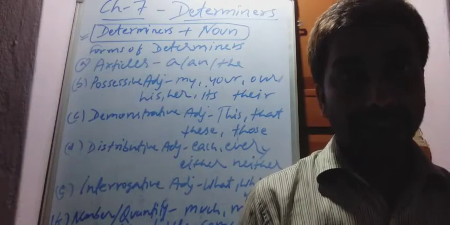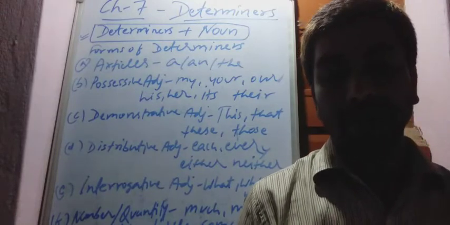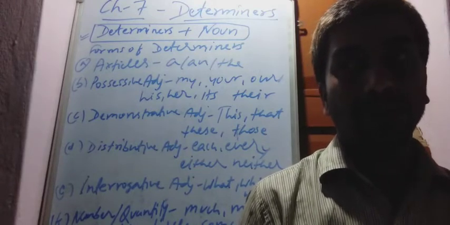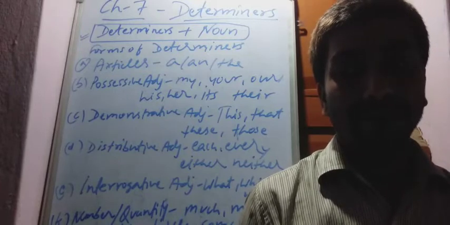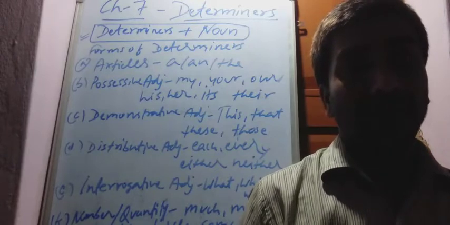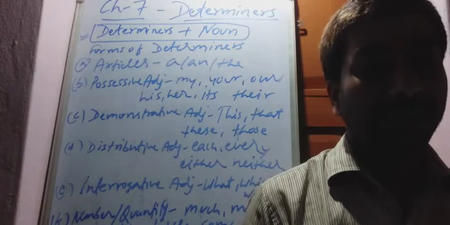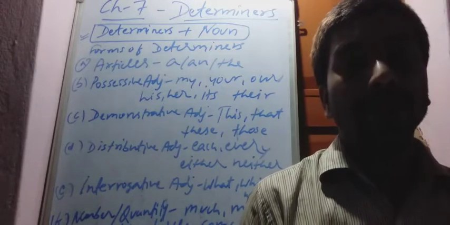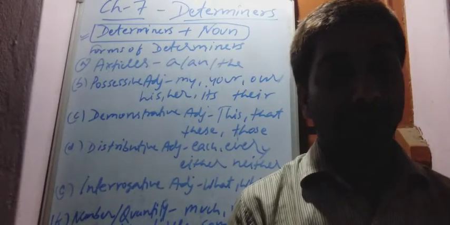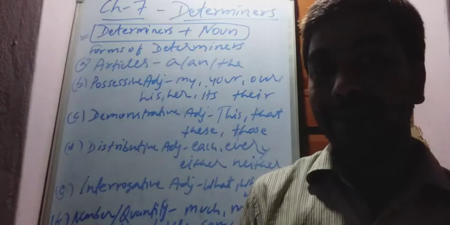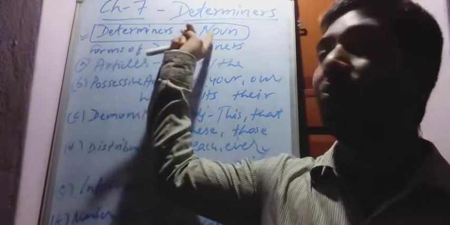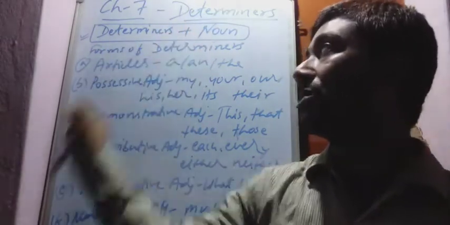These adjectives are not changed into other parts of speech. For example, from the word joy we make enjoy, enjoyment, joyful, joyless. These are adjectives, not determiners, because many words are formed from them. When many words cannot be formed from an adjective, those adjectives are called determiners. Clear? Now the rule: adjective plus noun; in the same way, determiner plus noun. After determiners also a noun comes.